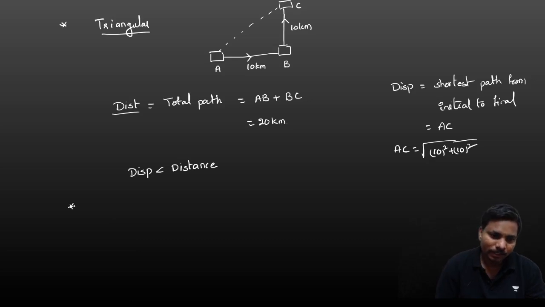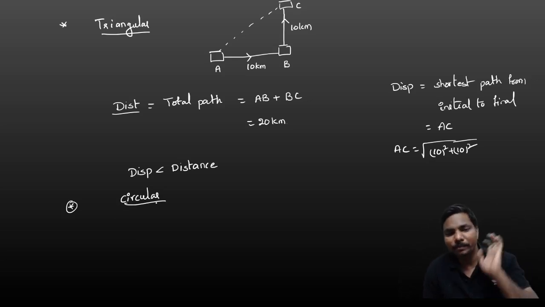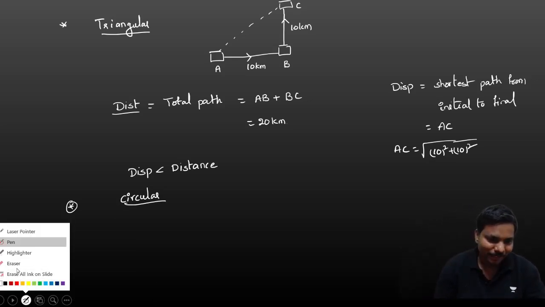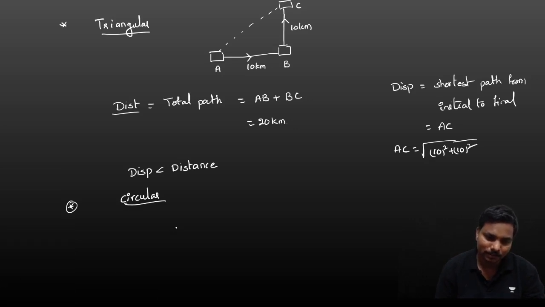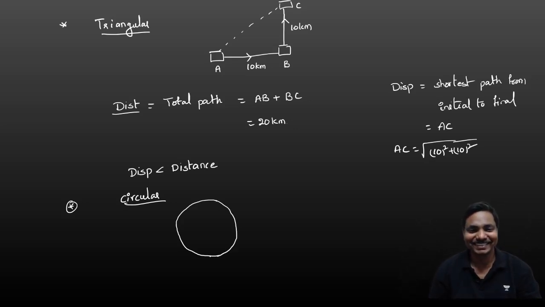Okay. Next one, in case of circular motion, let us take a circular motion. This is a very interesting motion. For example, let us take a circle. It is very difficult to draw a circle by using the pen tab. Okay, so please don't laugh. Let us take it is the center. This is the radius.